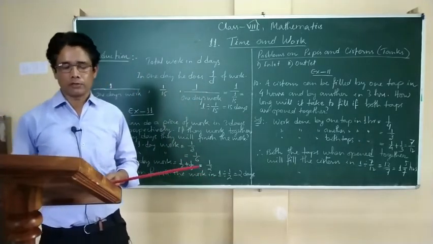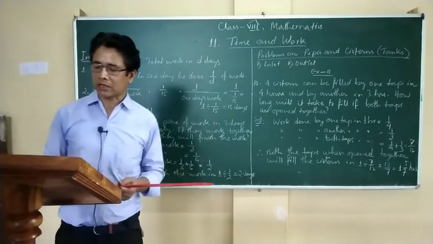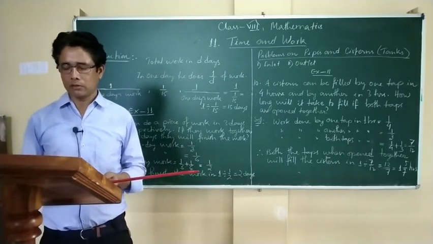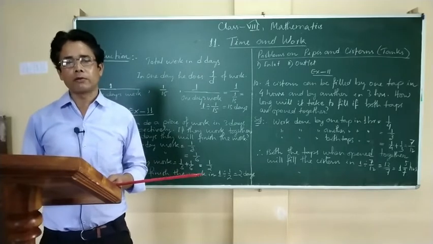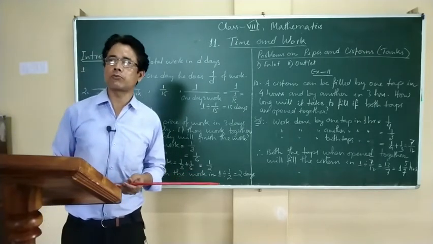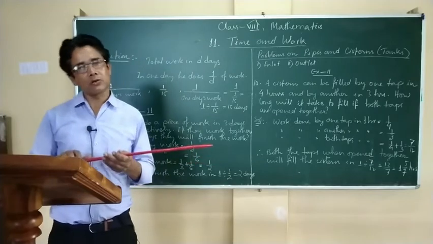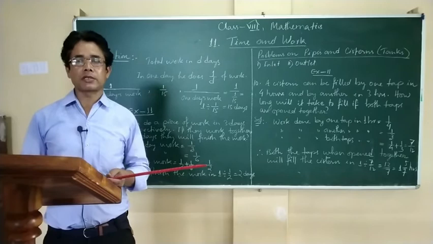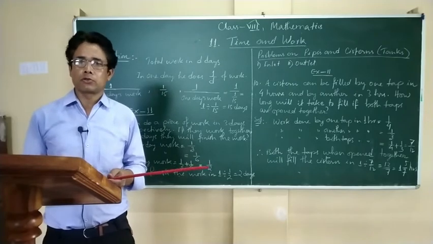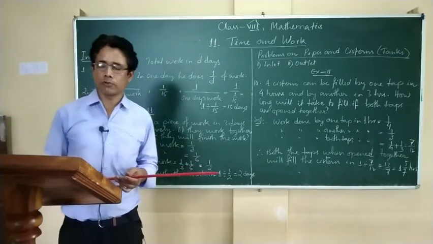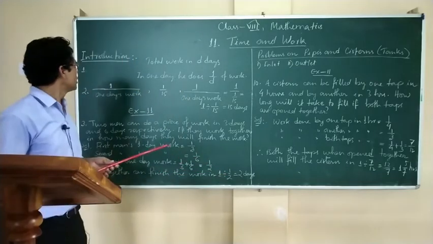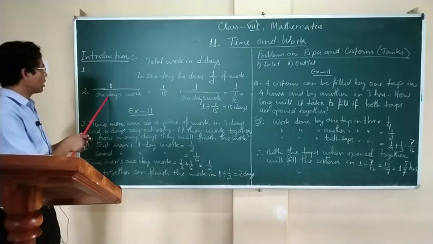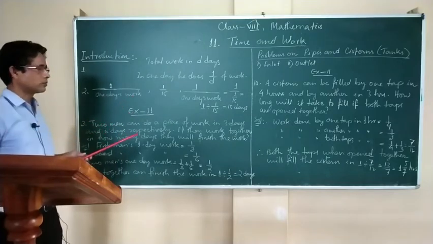The second point is, conversely, if the work done by a man in one day is given, that means in one day how much of work is done by a man is already given, then the total number of days taken to finish the work, how to find it out? It will be 1 divided by 1 day's work.